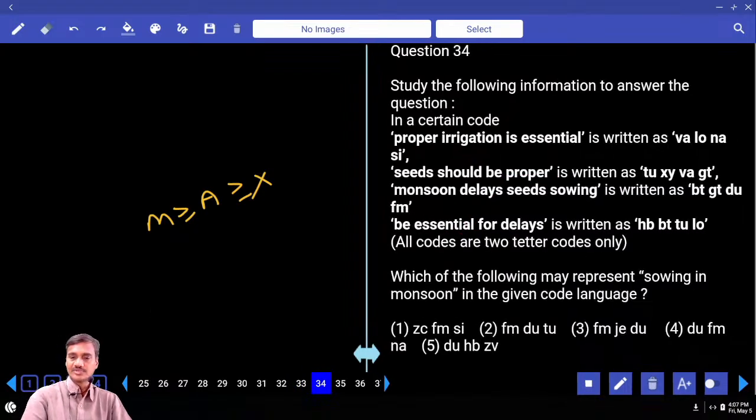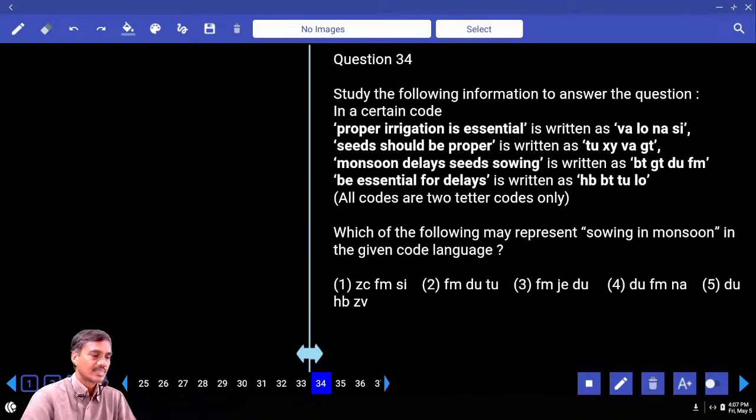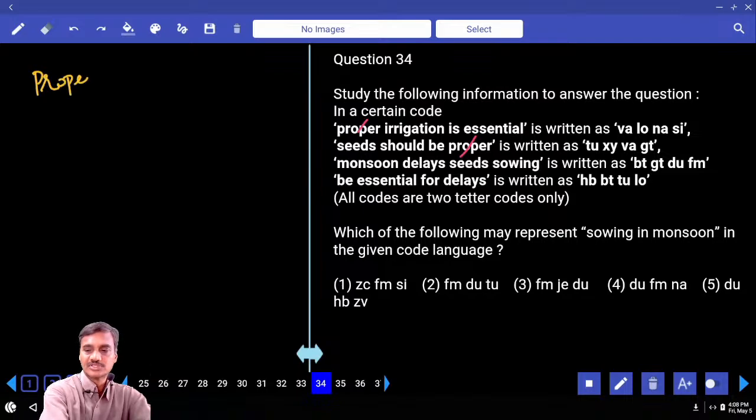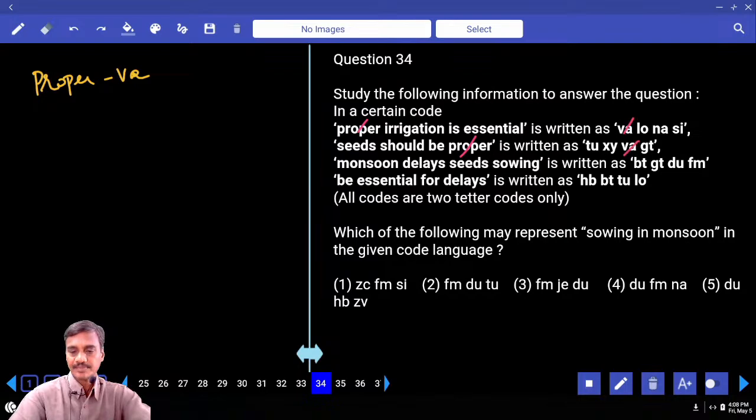Then 34 onwards, they are based on coding and decoding. Which of the following may represent: Proper irrigation is essential, seeds should be proper. What is the word that is common between the first and the second? Proper. And the code given to the word proper is VA.